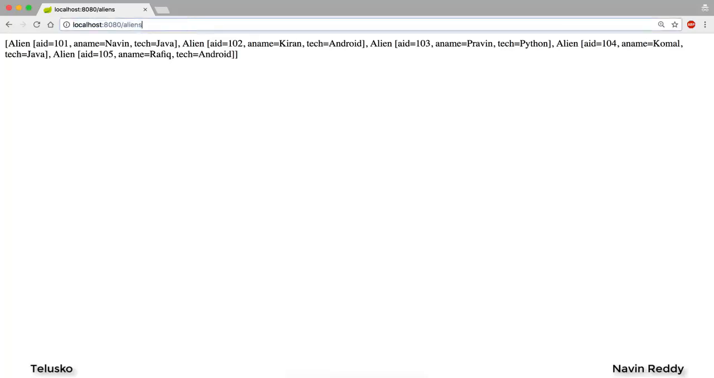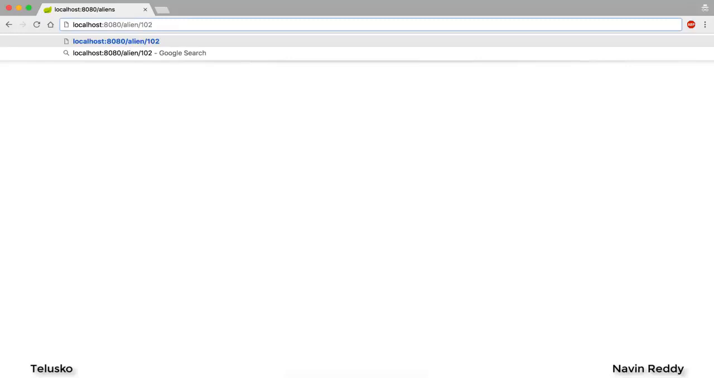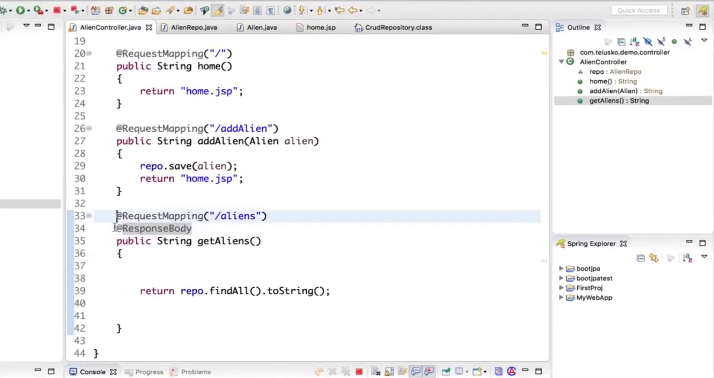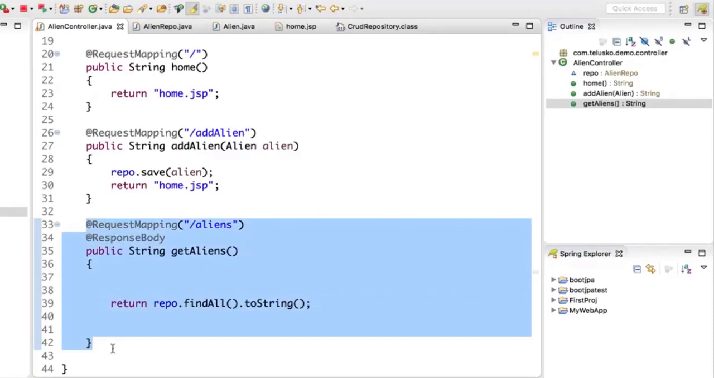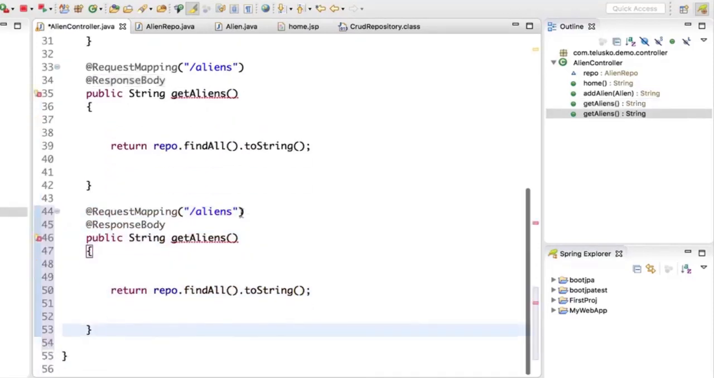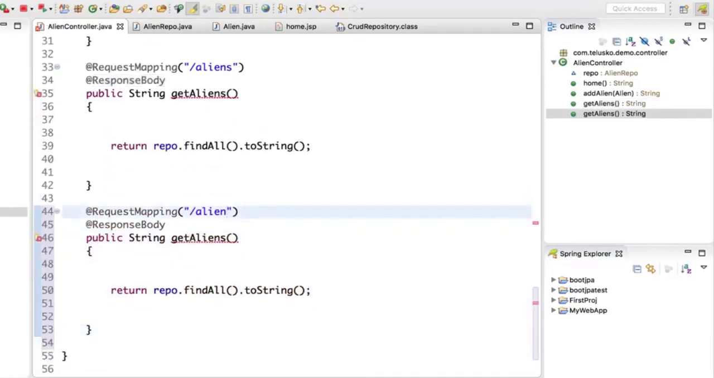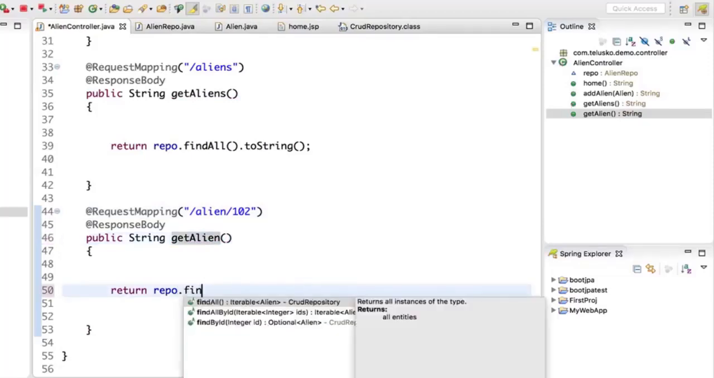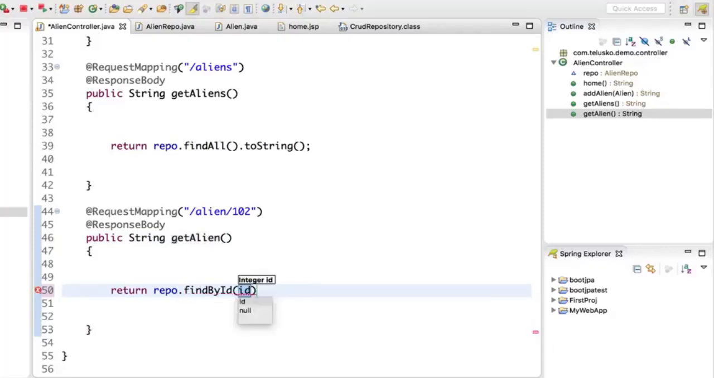But what if I want to say alien/102? I want to fetch one resource. If I say enter, it's not working. In that case, I will create another method just to show you how it works. I will copy and paste it here. And the URL is alien/102, simple. And the method name would be getAlien. This time I will say repo.findById, which is 102 in this case. And that's it. It's so simple. It should work.